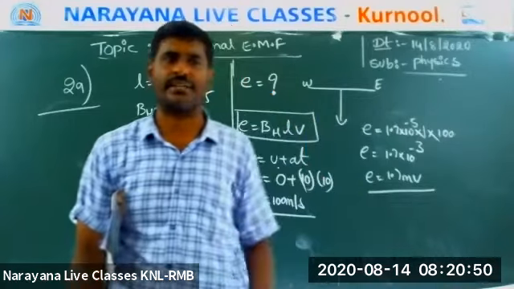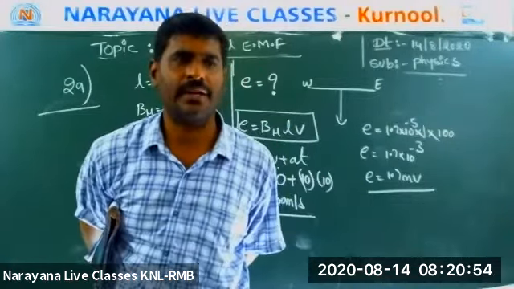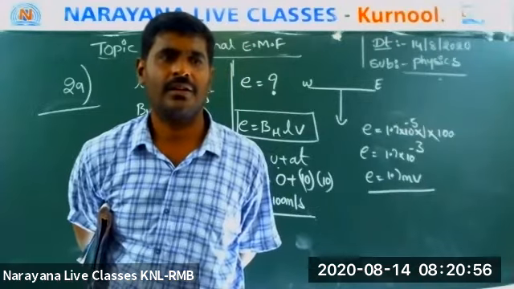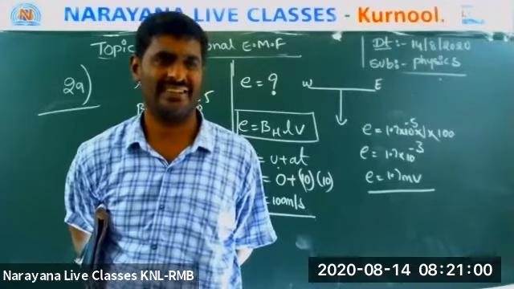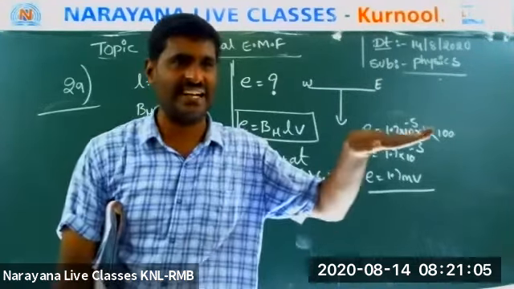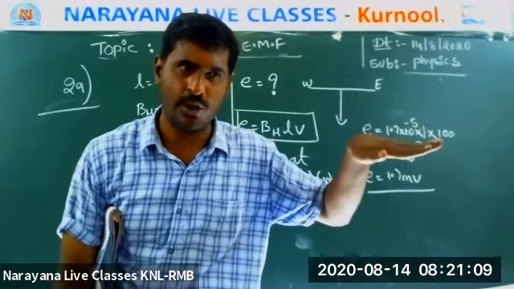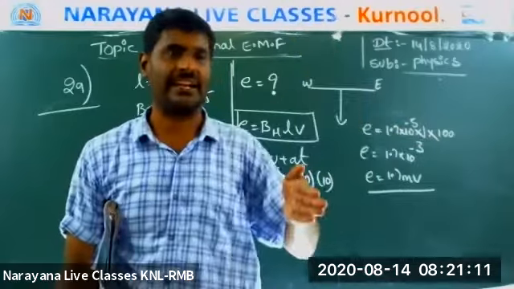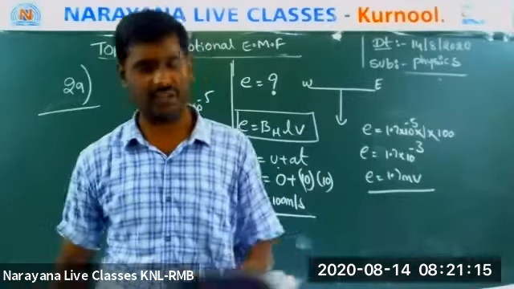Which flux will it cut? BH or BV? Karthik is saying wrong. Nabila said right. BV. What, Karthik? The train is moving along the horizontal line, so it cuts the vertical magnetic field.